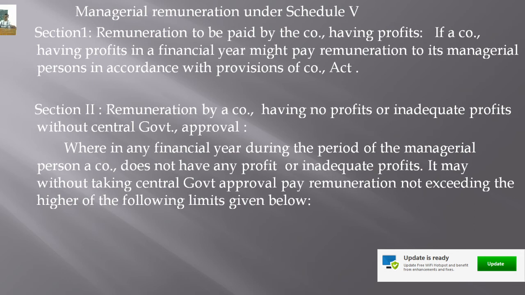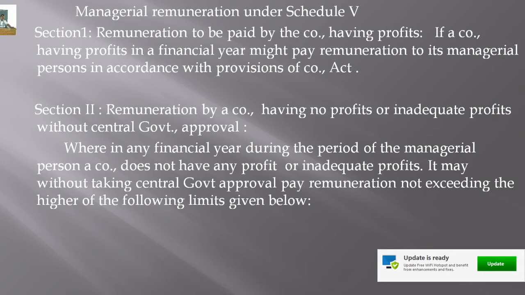Right? Section 1 of Schedule 5 states that the company has profit, sufficient amount of profit. And the companies having profit in a financial year might pay remuneration to its managerial personnel in accordance with the provisions of the Companies Act.